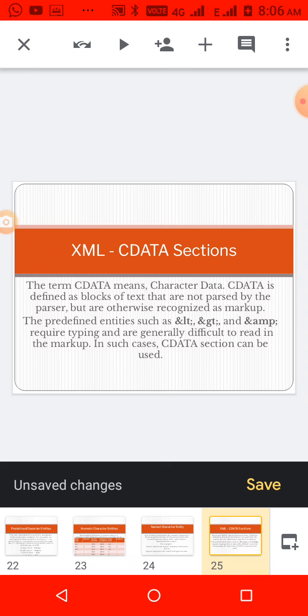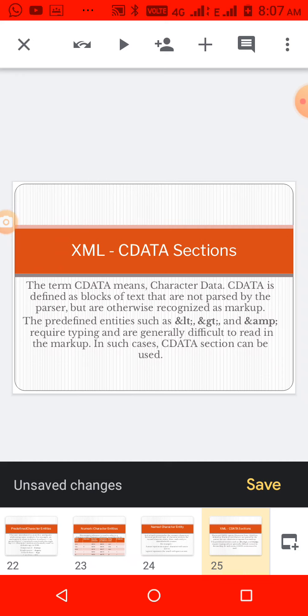So in order to avoid that, if we want to write greater than, less than as they are, that must be specified in a CDATA section. Inside a CDATA section, whatever you write, even greater than, less than symbols, is considered as text. We need not specify &gt; and &lt;.